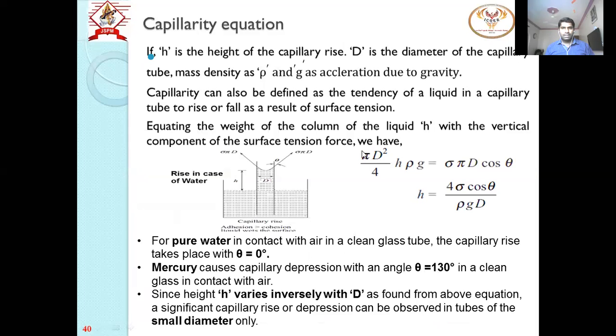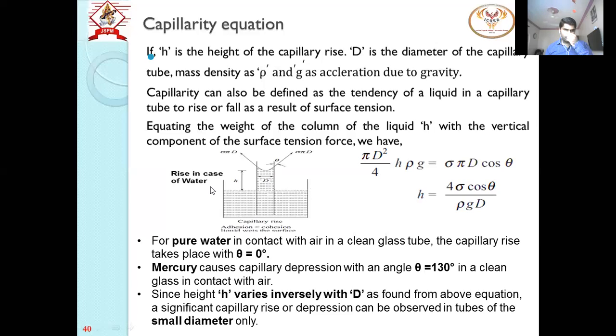Now we have to derive this height, the capillary head, and see which parameters the capillarity phenomenon depends upon. So we will be deriving the equation for capillarity. Just draw this sketch: there is a pool of liquid, and we have inserted one glass tube whose rise is h.